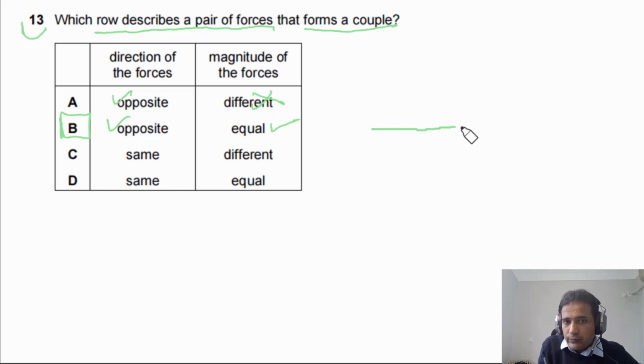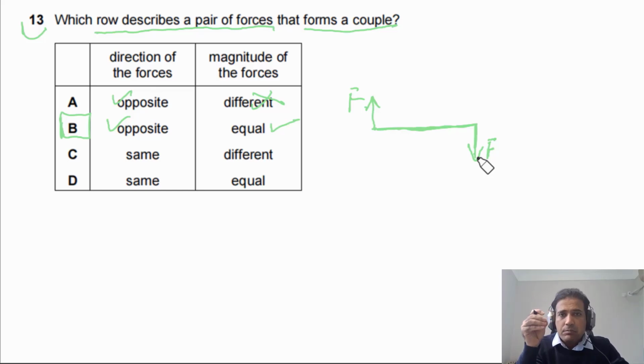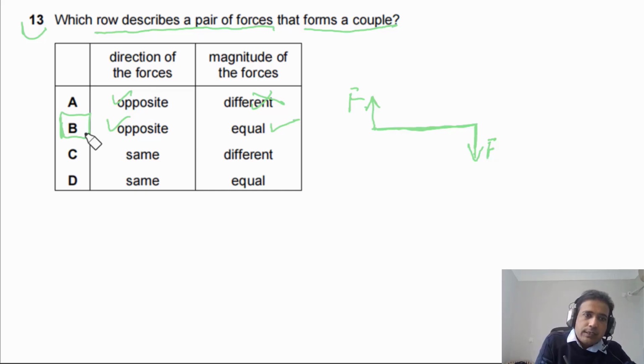When two forces form a couple, there must be a perpendicular distance between them. Let's say this force is acting up, so the force here should be acting down. They must have the same magnitude because they have to cause only rotation, and they should not be along the same line. So the answer is C.